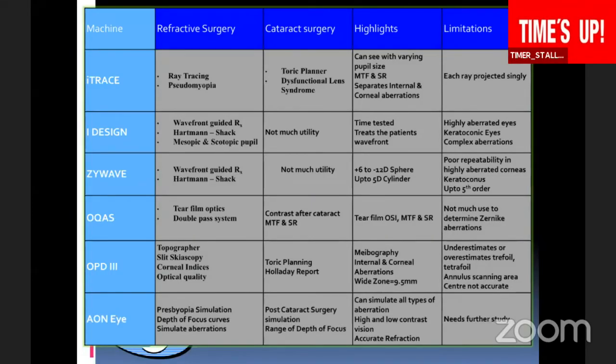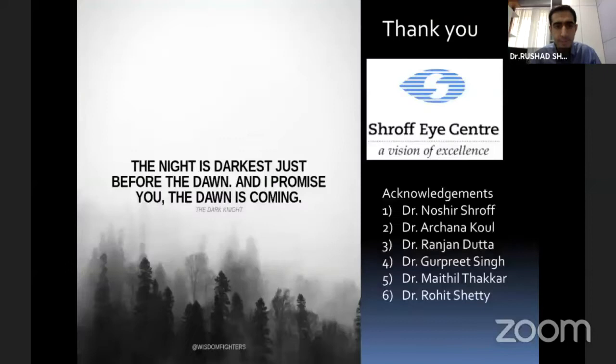So this is my last slide, just a summary. Basically, these are the different types of aberrometer. The advantage of the ray tracing ones is in refractive surgery and to denote pseudomyopia. The iTrace also has a toric planner and it has a dysfunctional lens index, which is useful in cataract surgery. The Hartmann-Shack aberrometers are basically more useful in refractive surgery. The OCAS is an optical quality analysis system that helps in tear film optics and how the tear film affects scattering of light. And the NIDEK OPD3 helps as a topographer, and it also has certain corneal indices.